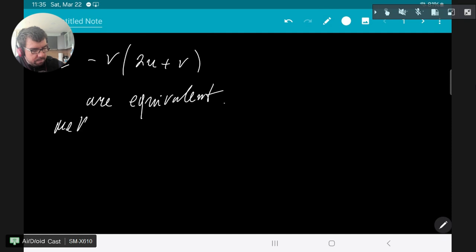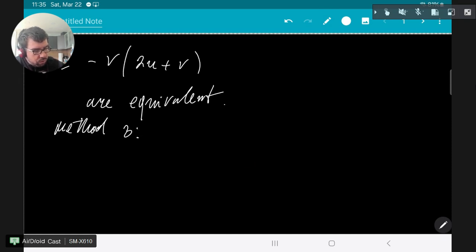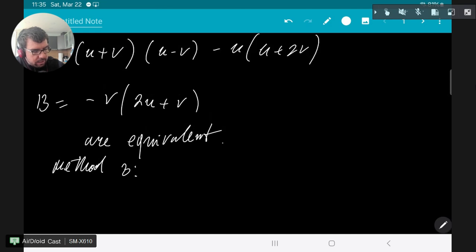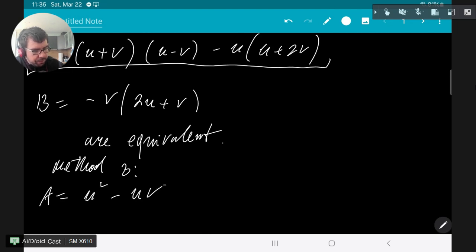Method 3. So I choose one of the expressions, so I choose the expression a, and I will rewrite it to get to b without actually simplifying b at all. So a equals, again remove the brackets, u squared minus uv plus uv minus v squared minus u squared minus 2uv.